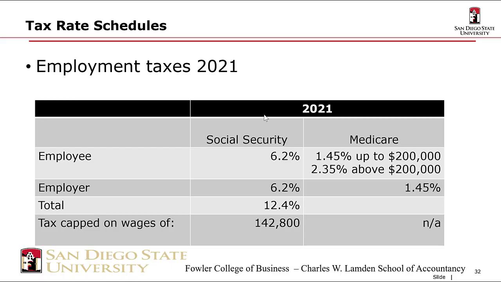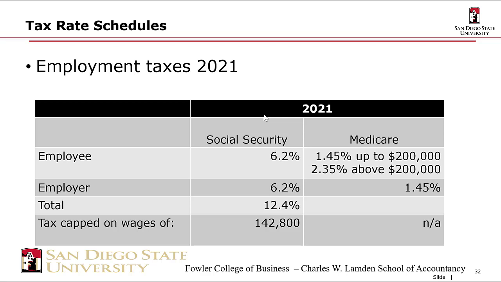Here's what our employment tax rate structure looks like. So employment taxes for 2021, these are adjusted every year, or well, the FICA cap is adjusted every year. We'll talk about what that is. So you can see that for Social Security, which is one part of our employment tax scheme, 6.2% is on the employee, 6.2% is on the employer.